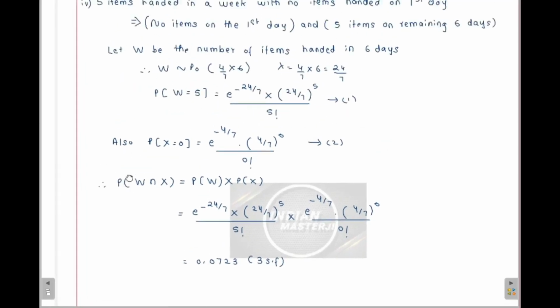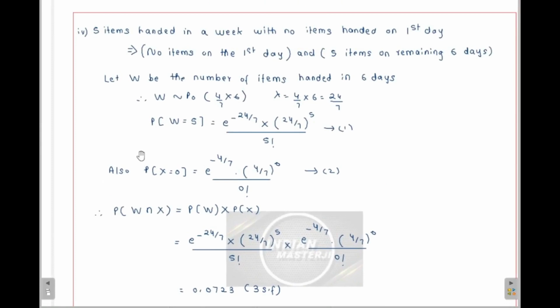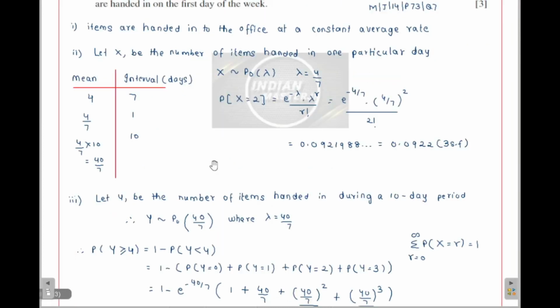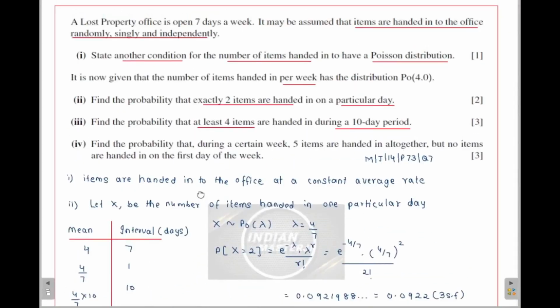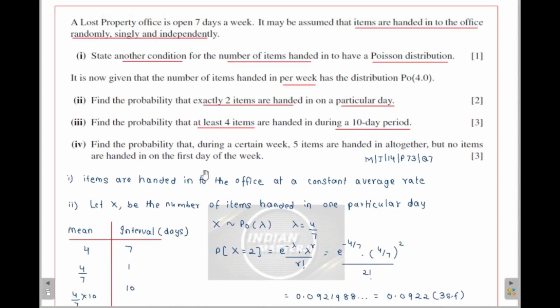So here they involved probability of statistics 1 also, where intersection is involved. Okay, but the events W and X are independent among themselves. That's the reason this intersection gets converted into multiplication. Okay, so this ends the part of question 4, and this ends the particular question also.